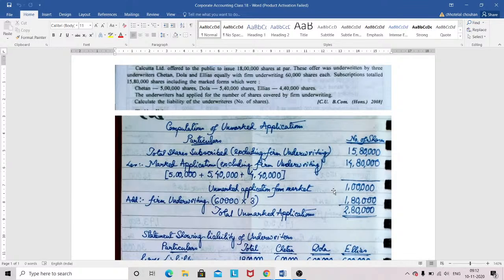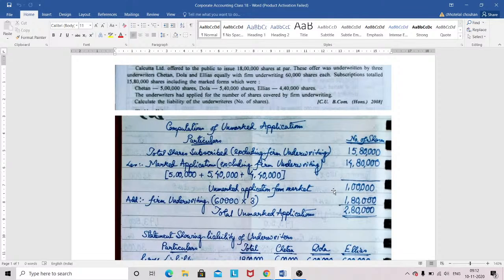So this will be considered as an unmarked application. No one's name will be written if it is. If it is a marked application, firm underwriting would be considered as a marked application, then it will carry a seal of the individual underwriter. But as in the method they have suggested that underwriter had applied for the number of shares covered by the firm underwriting, everyone applied, not an individual one.